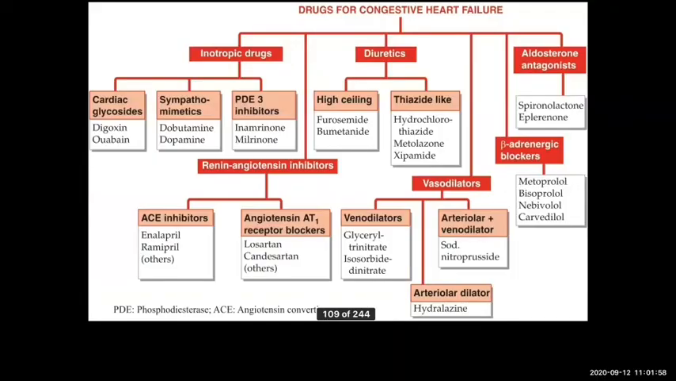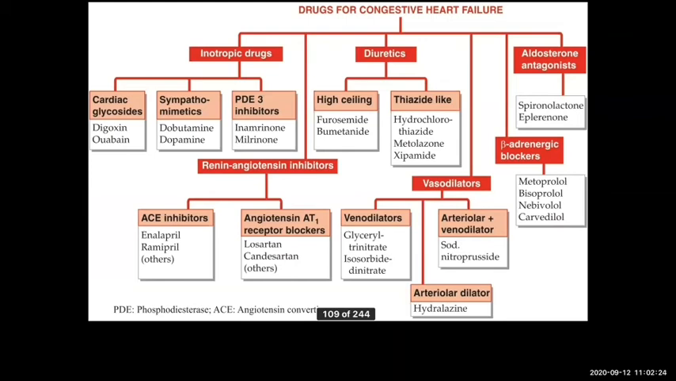So these are all various drugs used for heart failure, which includes inotropic drugs. Inotropic drugs are drugs that can increase the force of contraction. Okay, what is chronotropy? What is meant by chronotropy and inotropy?